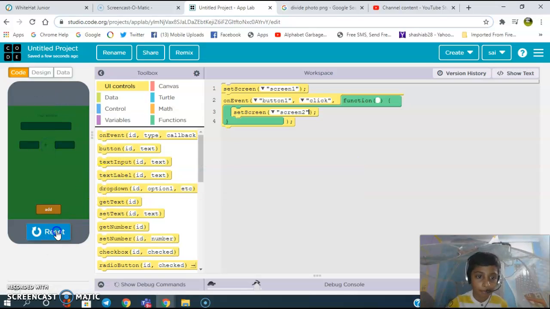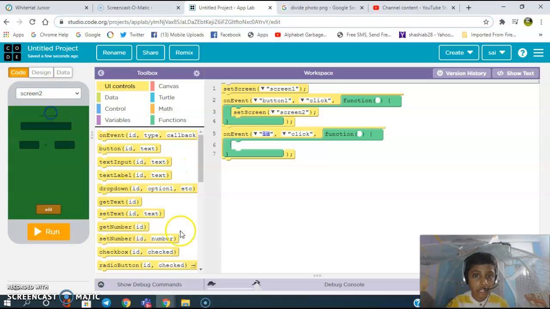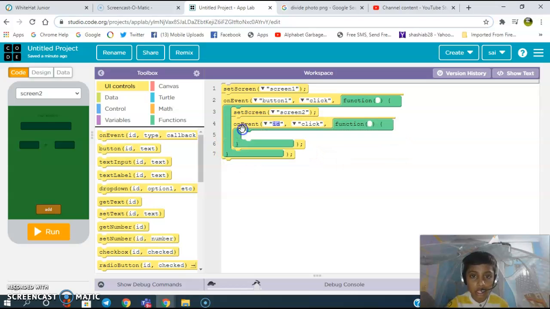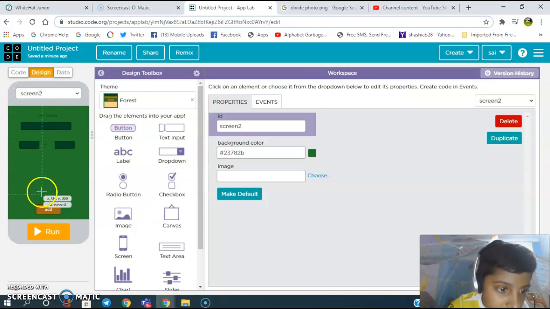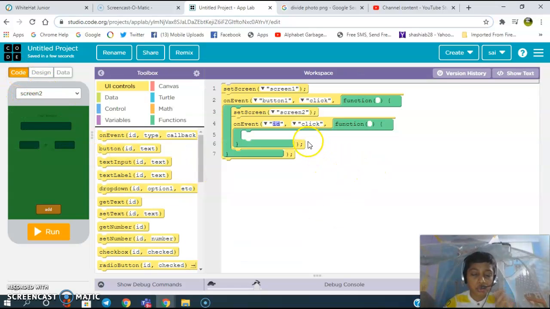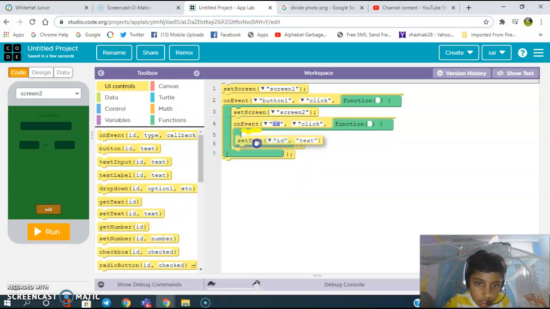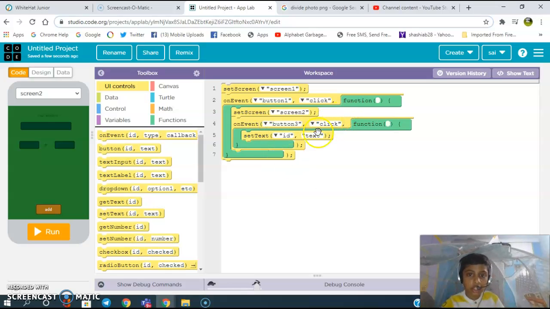See, it came. Again, then take another button. Go to screen 2. Keep it over here. On event, the button ID. Wait, we need to check it. The button ID. What is the button? Button 3. Yes, button 3 is clicked. Button 3 is clicked. Set text, yes, set text ID in.